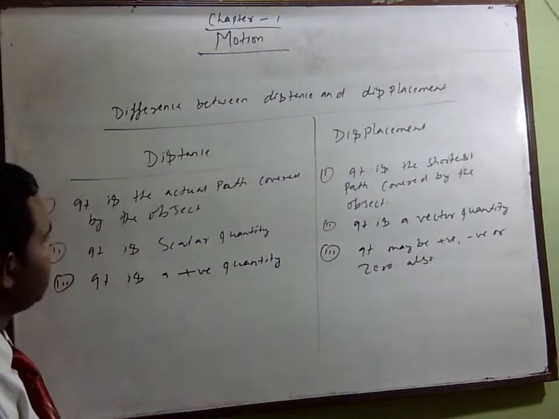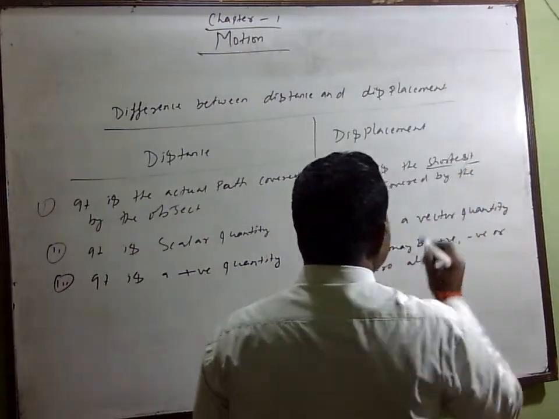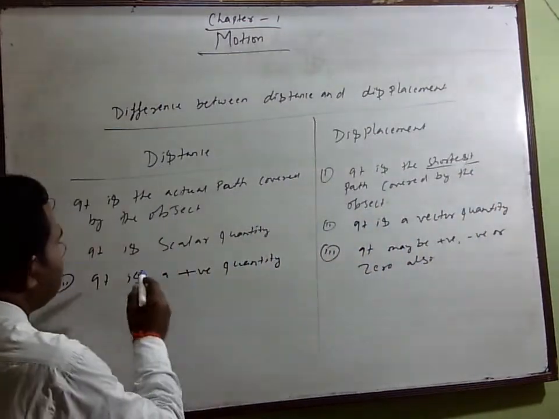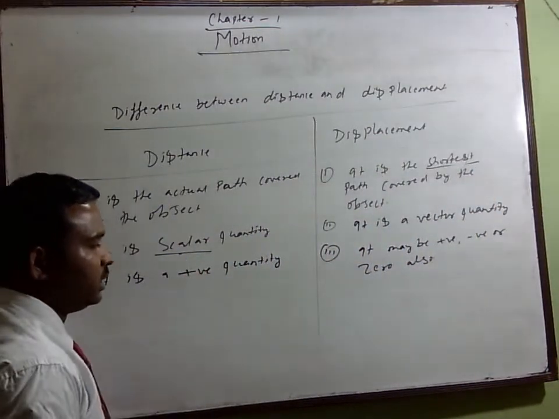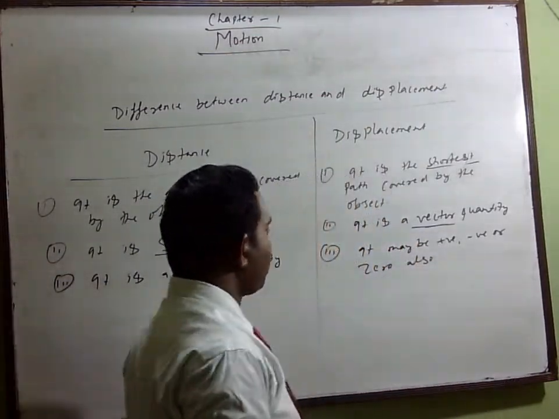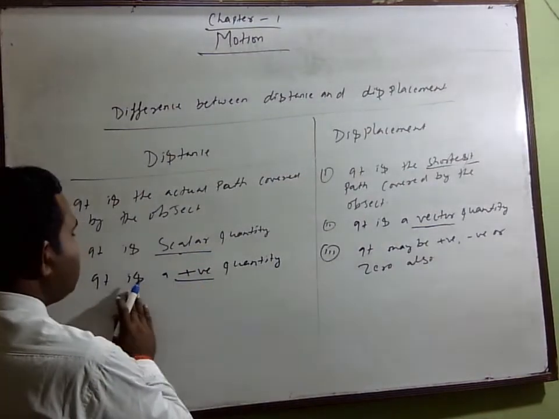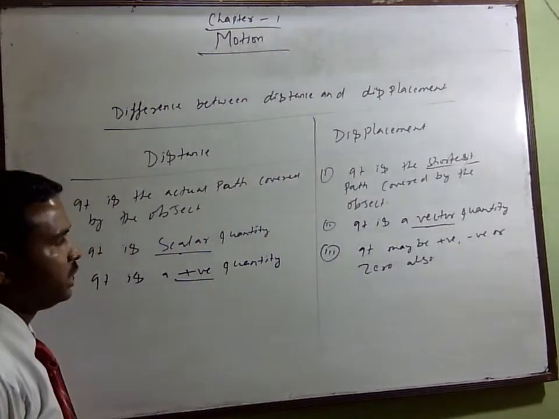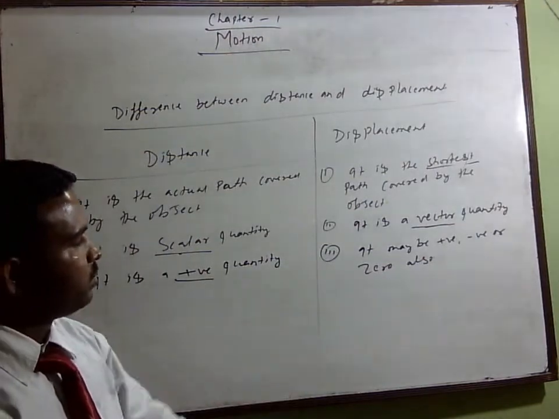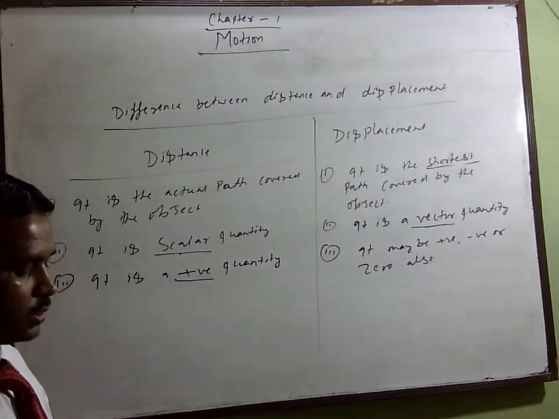One is the actual path, next is the shortest. Second point, this is the scalar quantity and this is the vector quantity. Third, distance is a positive quantity, but displacement may be positive, negative, and zero also.